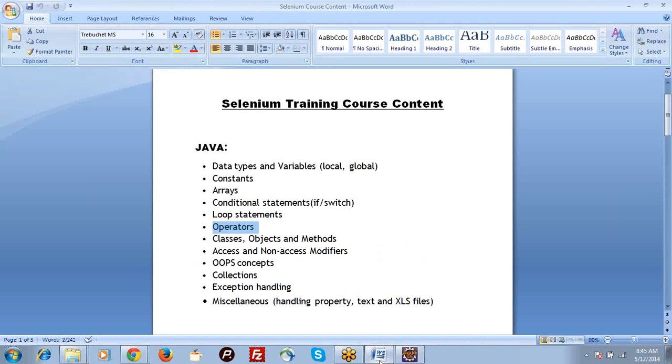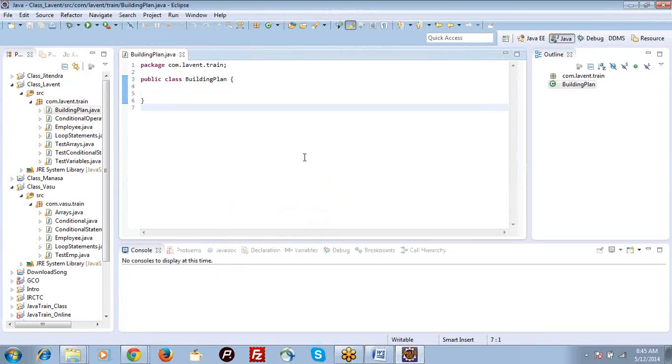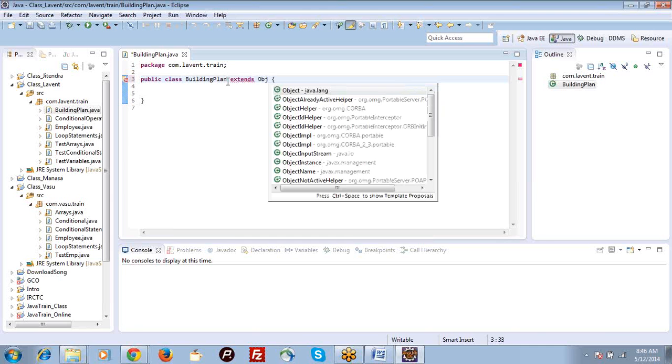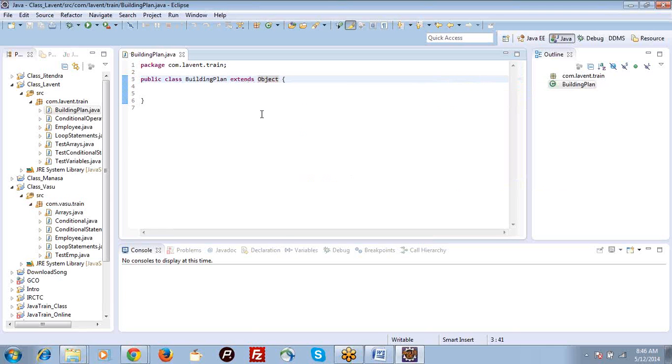So we discussed classes, we discussed objects, now methods, object methods. You see Swati, the top class in Java is java.lang.Object. So class BuildingPlan and class BuildingPlan extends Object are both the same.